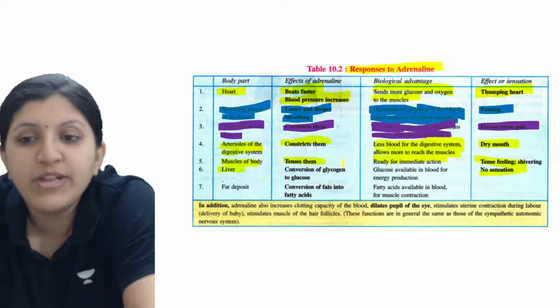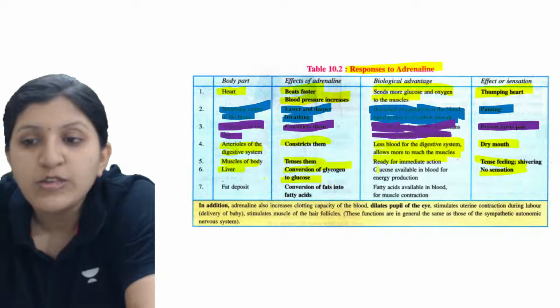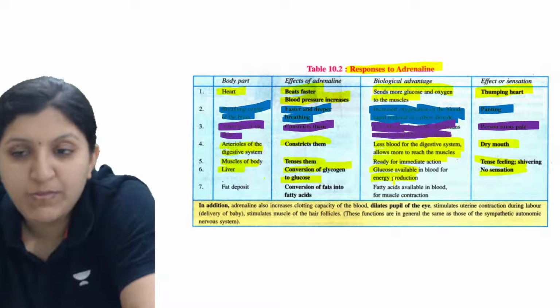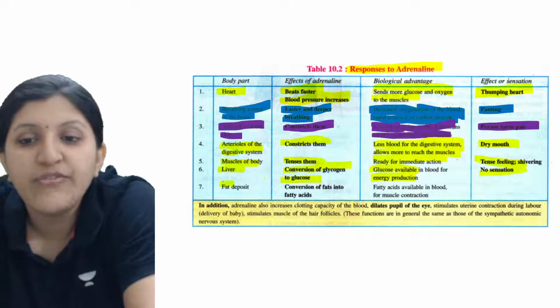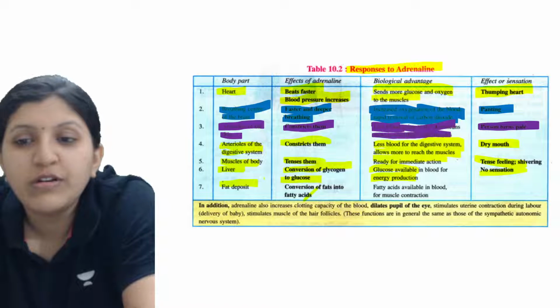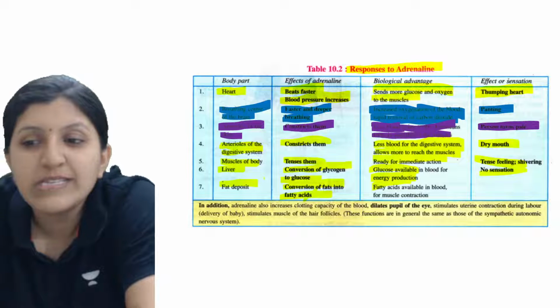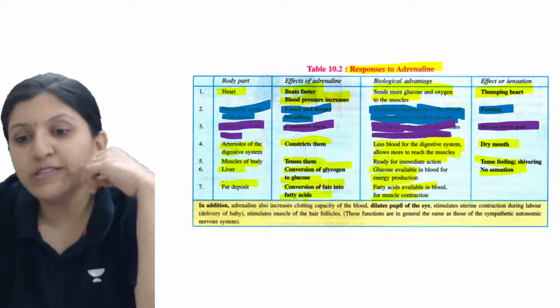Then there is the liver: conversion of glycogen to glucose, so glucose is available in the blood for energy production. Here there is no sensation as such. The fat deposit: here the conversion of fats into fatty acids, so fatty acids are available for muscle contraction. For all this, the energy is used up.